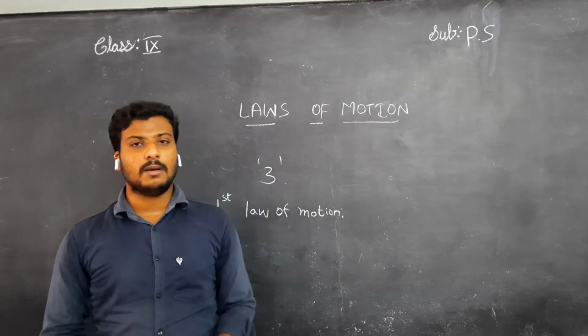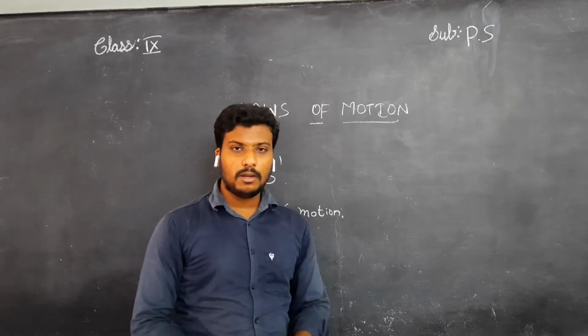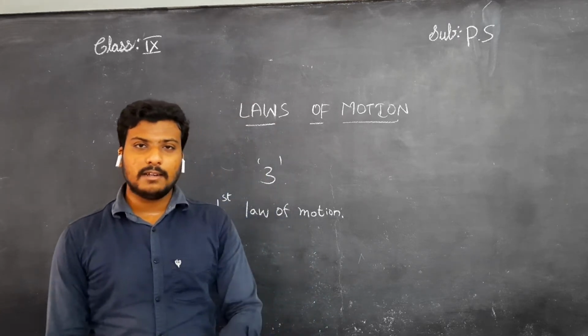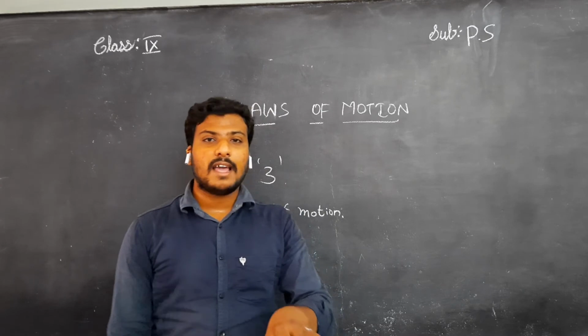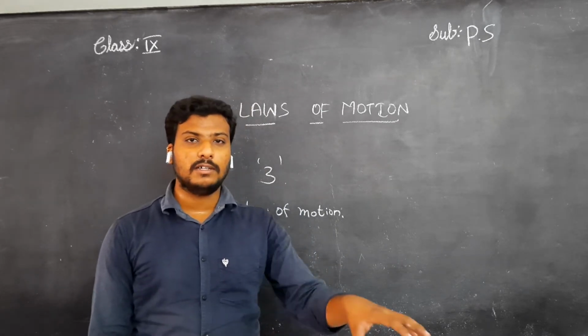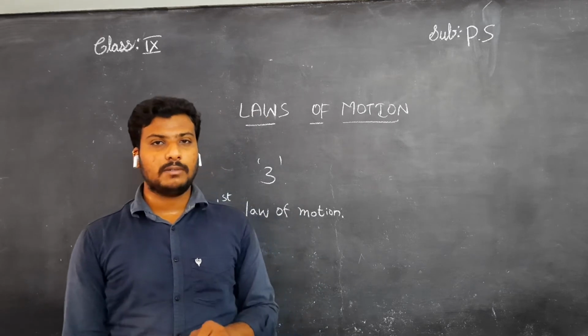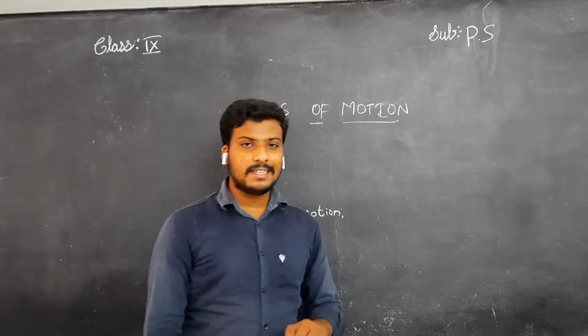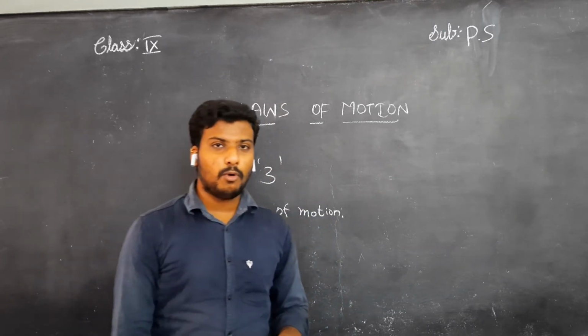Okay children, another example. I kick the football with my leg. When I kick the football, it rolls on. It moves, unless a force acts on it. Which force? An external force. You might have seen this in a football match. If Messi kicks the football, what happens?